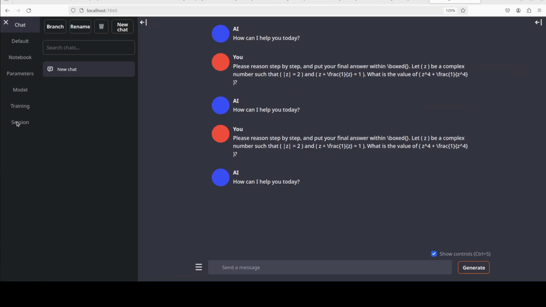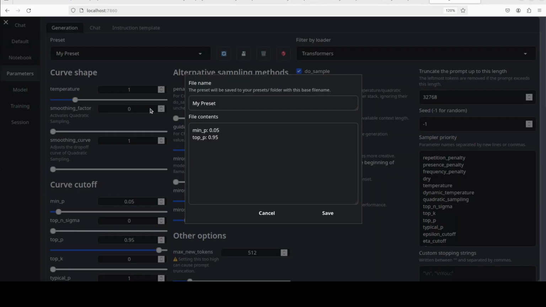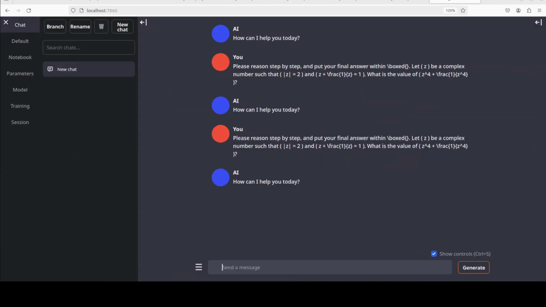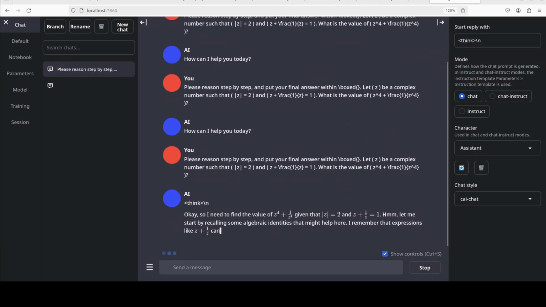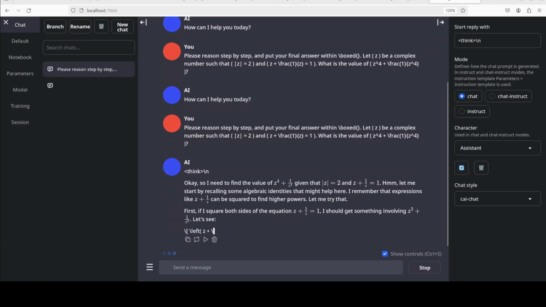This is crazy. Okay, let me change the parameters here. For the parameters, I have just gone with temperature 0.6, which is already a recommended value for DeepSeek R1. So maybe I'll just change it to 1 to make it as creative as possible. Let's click on save. Yep, I think that's good. And now let's try the chat again. And there you go, it has worked at last, and I will show you what I have done differently here.